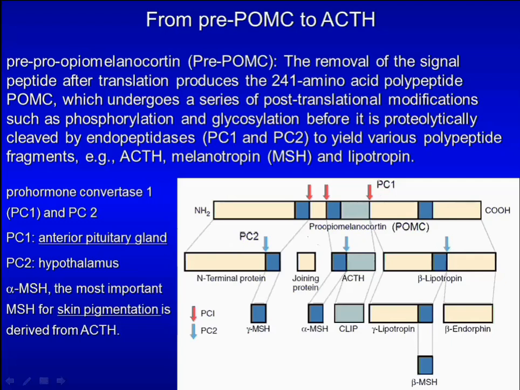PC1 is present in anterior pituitary gland. PC2 is produced by hypothalamus. Cleavage of POMC by PC1 yields ACTH among other polypeptides. Cleavage of ACTH yields alpha melanocyte stimulating hormone. This hormone is the most important melanotropin for skin pigmentation. It is derived from ACTH.